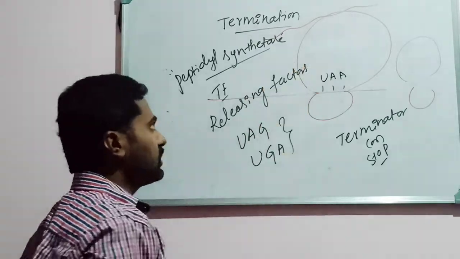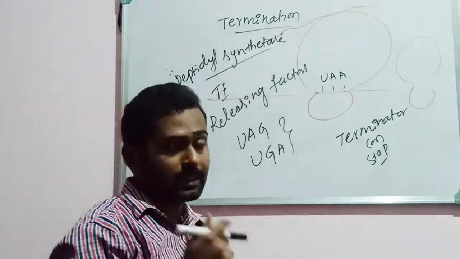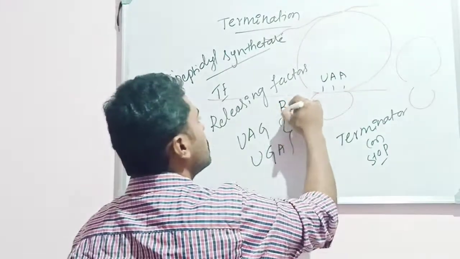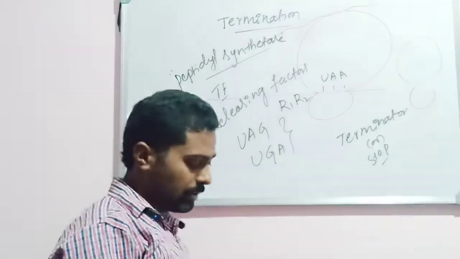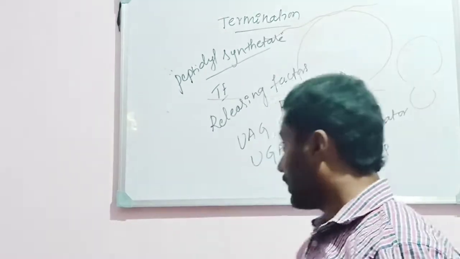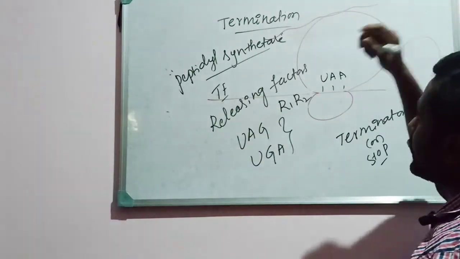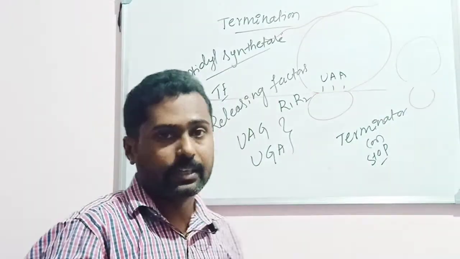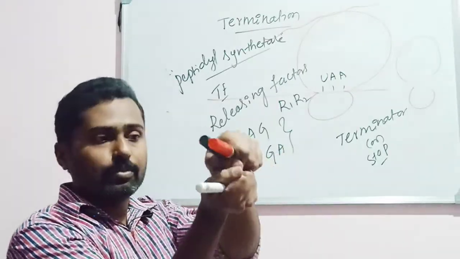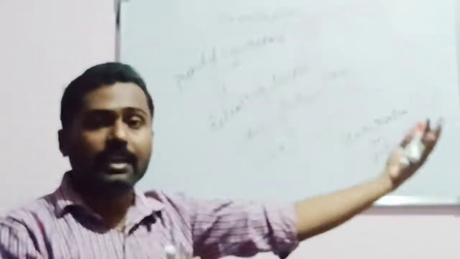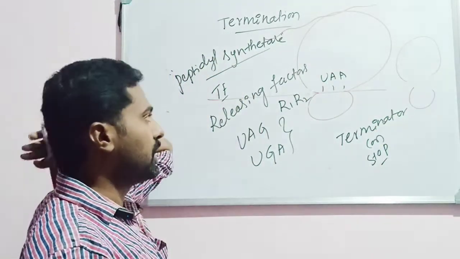When these releasing factors are there, in the presence of the enzyme peptidyl synthetase, the releasing factors release the polypeptide chain. Once the ribosome reaches the terminator codons, the polypeptide chain synthesis will be terminated. Then the two subunits of the ribosome get separated from each other with the help of the releasing factors, and the polypeptide chain will be released in the presence of the enzyme peptidyl synthetase.